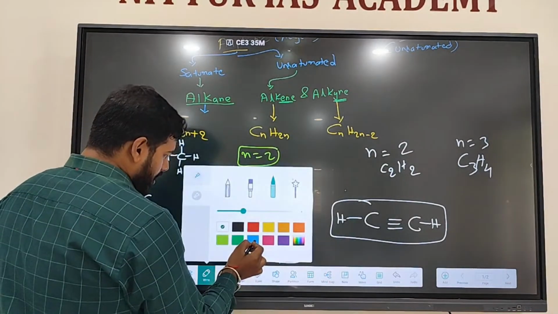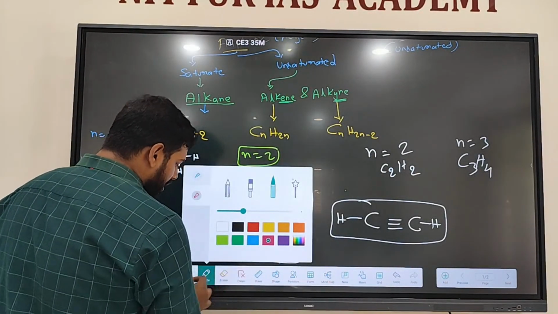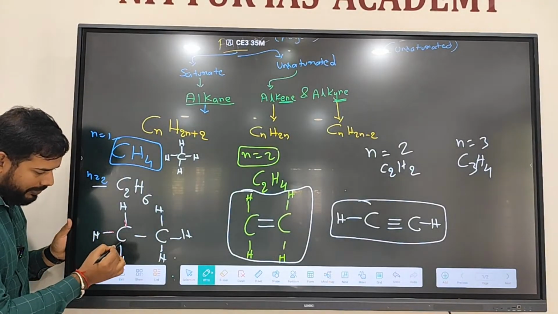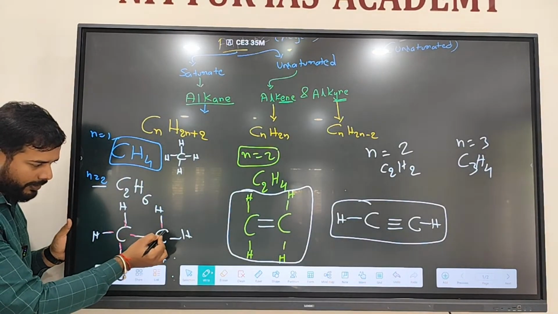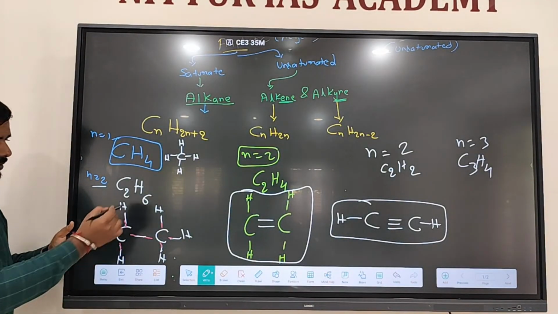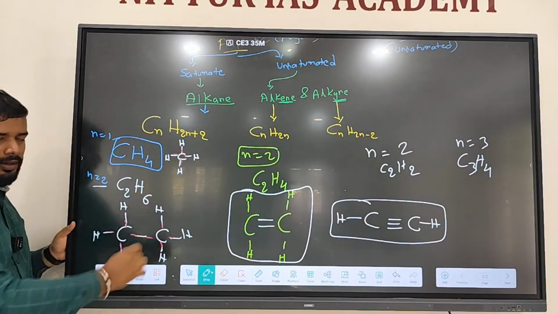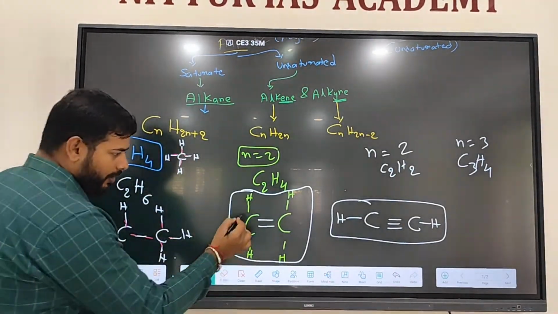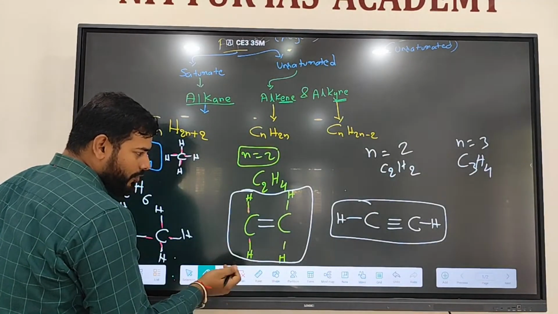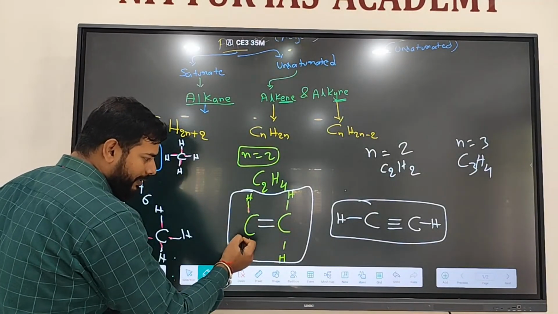See, carbon can form how many bonds? 4. Here 1, 2, 3, 4. All are single bond. For one carbon, one bond with hydrogen, one more with hydrogen, then no more hydrogen is present for this carbon atom.